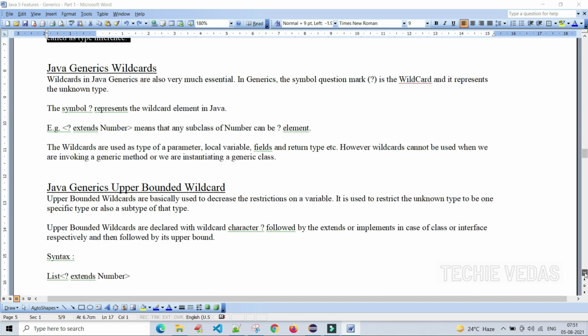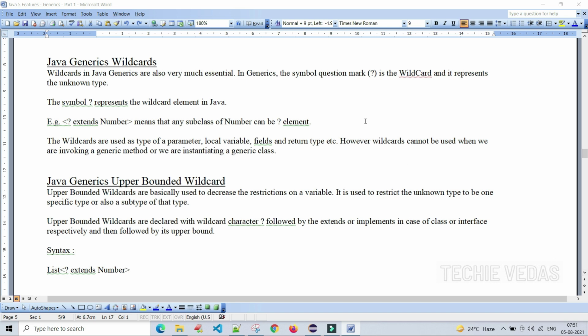Next one, Java generic wildcards. What are the wildcards available in generics? Wildcards in Java generics are very important and essential. The symbol is the question mark, the wildcard we generally use, and it represents an unknown type. The question mark means we don't know exactly what kind of object we are storing or passing. In that scenario we use this wildcard. The question mark represents the wildcard element in Java.